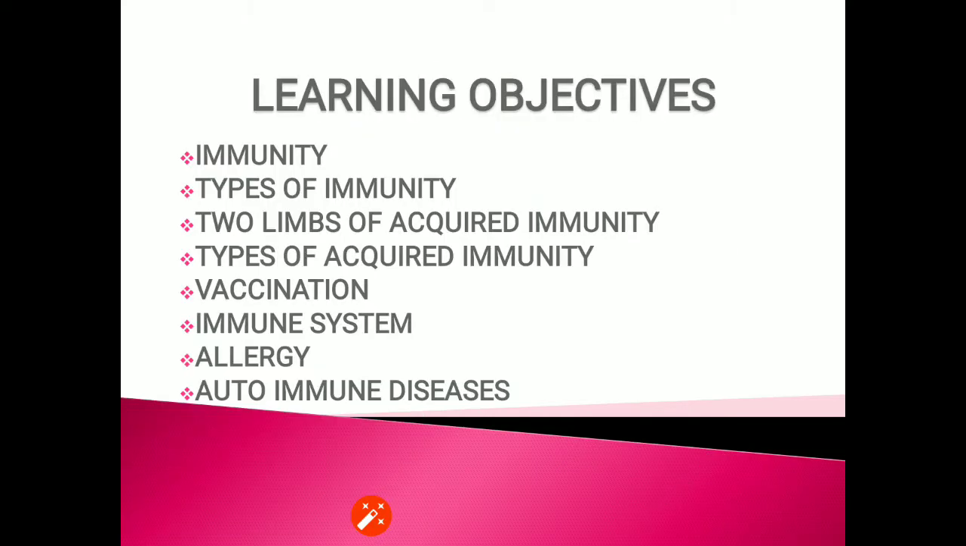Now the learning objectives for the session: immunity, types of immunity, two limbs of acquired immunity, types of acquired immunity, vaccination, immune system, allergy, and autoimmune diseases. That means after completion of the session, you will be able to understand all these topics in a better way.